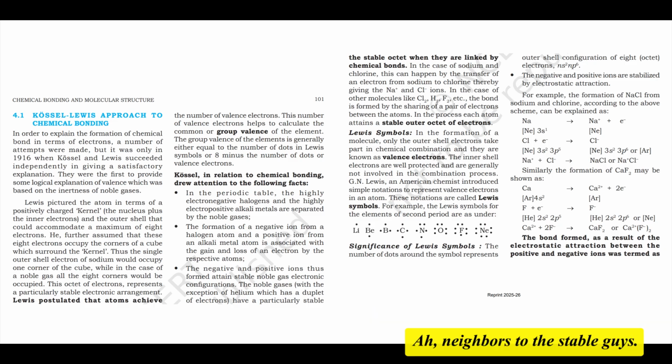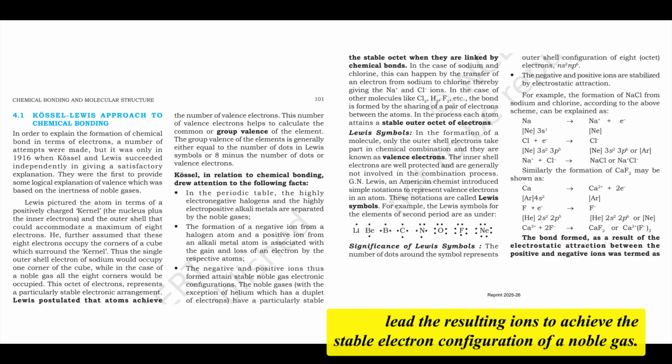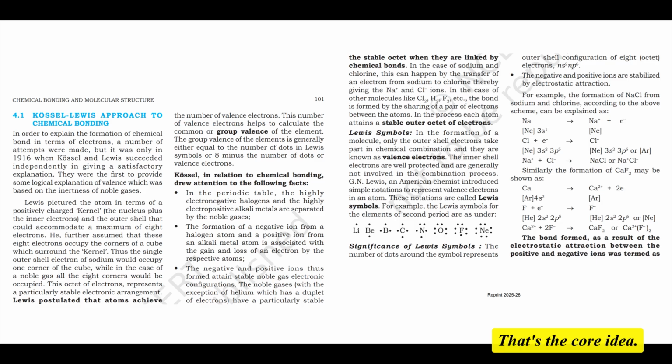Neighbors to the stable guys. Exactly. And this wasn't just a coincidence. He noted that when halogens form negative ions by gaining an electron and alkali metals form positive ions by losing an electron, both processes lead the resulting ions to achieve the stable electron configuration of a noble gas. So it's like they're trying to become noble gases themselves electronically. Precisely. That's the core idea.